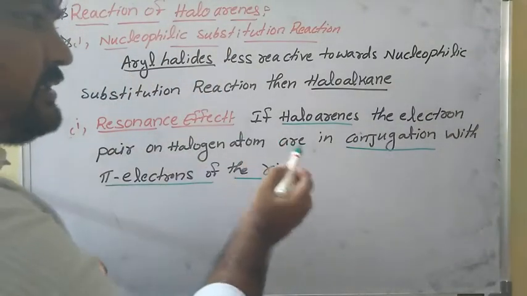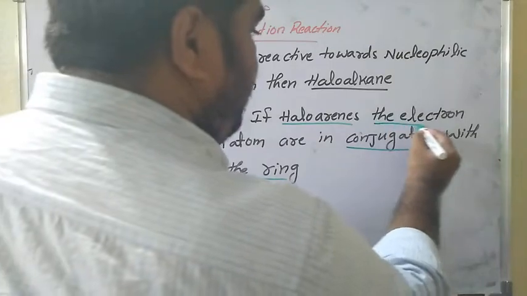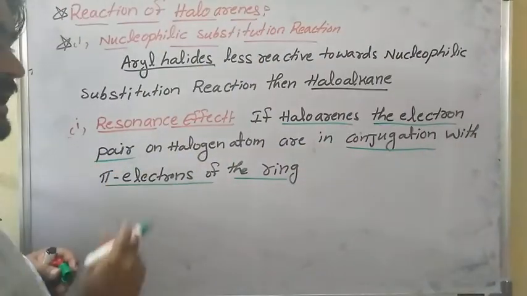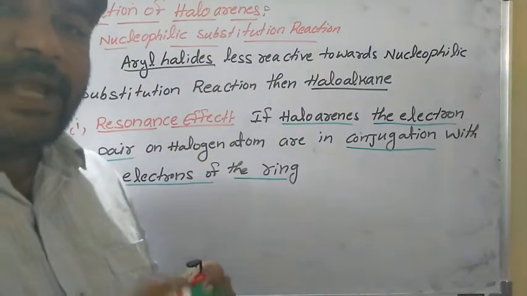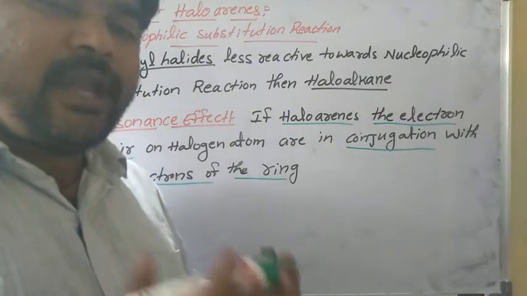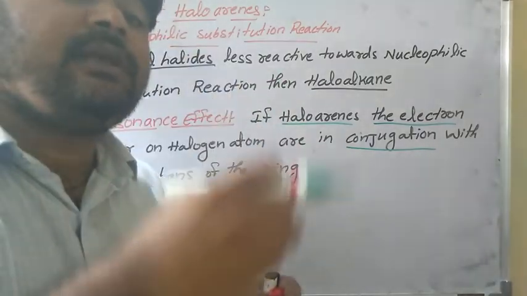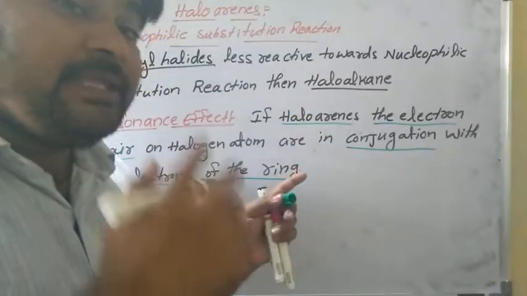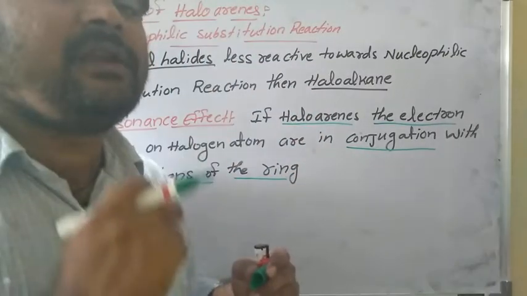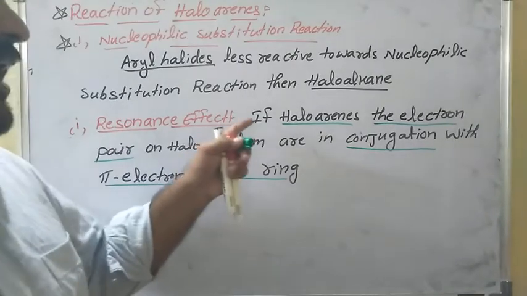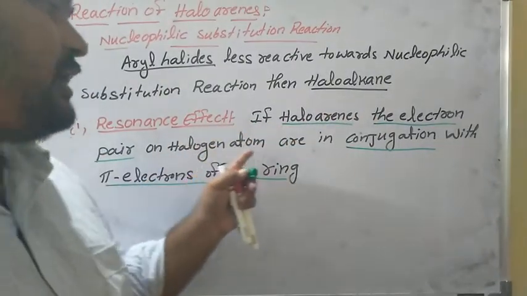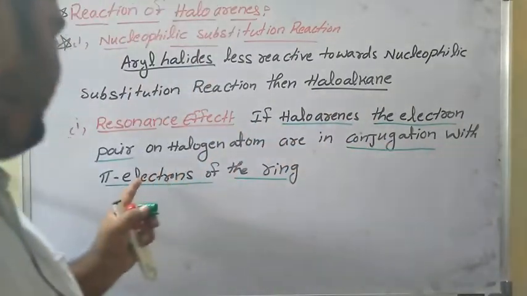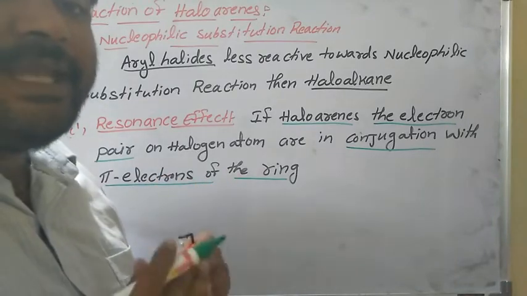So in haloarenes, how many electron pairs does the halogen atom, like chlorine, bromine, iodine, have? How many electrons are present on the atom? 3 lone pairs of electrons are present. See, in haloarenes, the electron pairs on the halogen atom are in conjugation with the pi electrons of the ring.